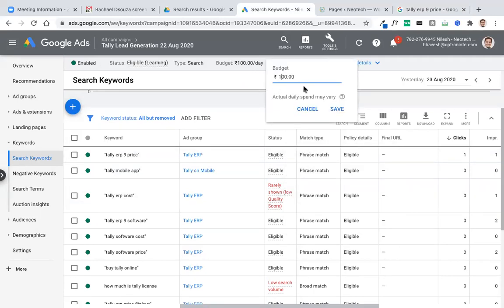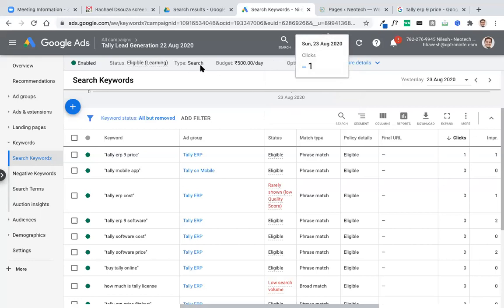If I increase my budget to 500 rupees a day, do you see where I change it? I just went to the campaign, clicked the pencil icon, made changes, and made it 500 rupees. It will take some time for the settings to go live, and after that there is a possibility that our ad may start appearing.